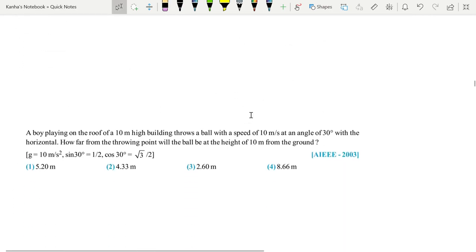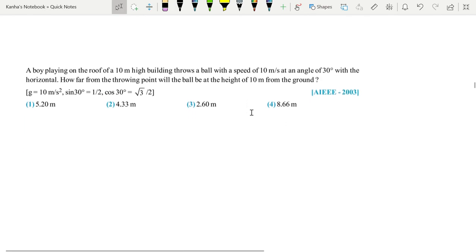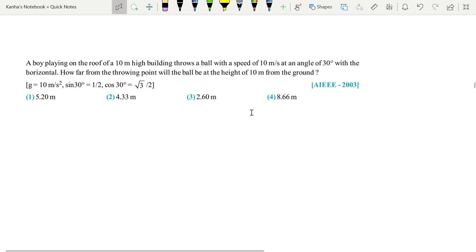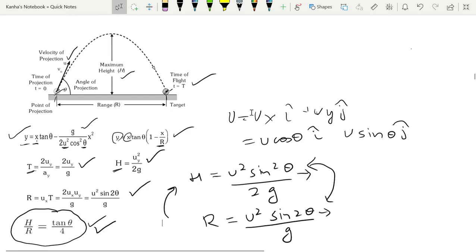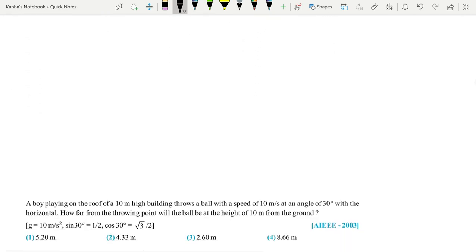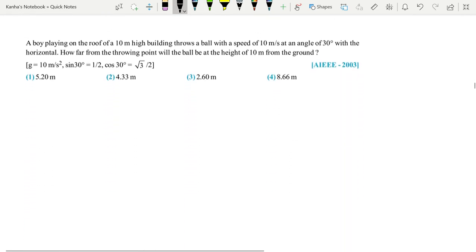Now let's look at a basic problem. This came in AIEEE 2003. Before doing this, let's just go back and tell you of some basic things. At the highest point, the acceleration, which is g, is perpendicular to the velocity vector. Sometimes they will just tell you that at the position where acceleration is perpendicular to velocity, find something. So this is what you should take note of in your preparations. Let's quickly look at one of the questions.